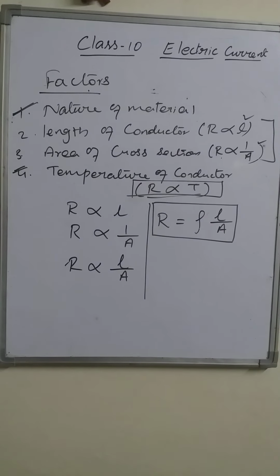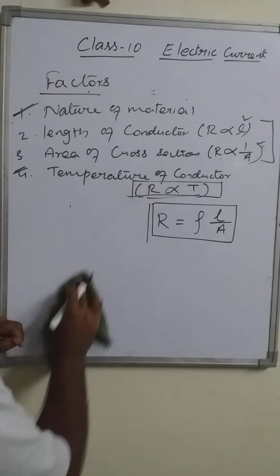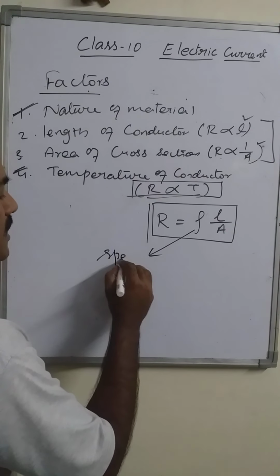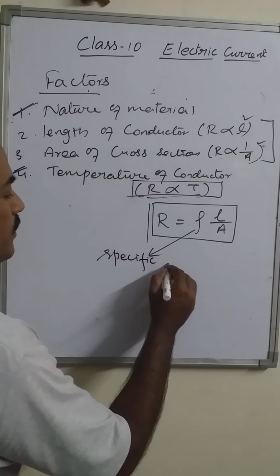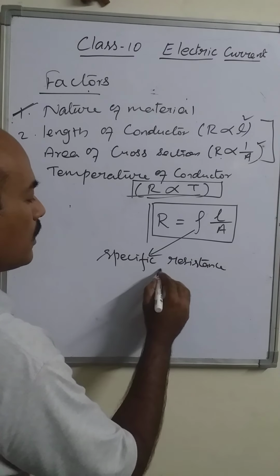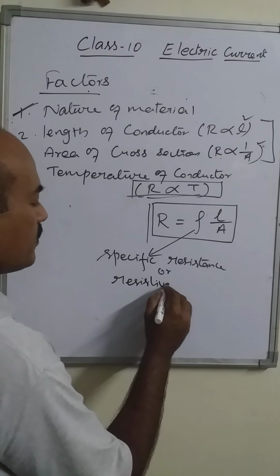It is a very important relation, and this proportionality constant is known as specific resistance, or resistivity.